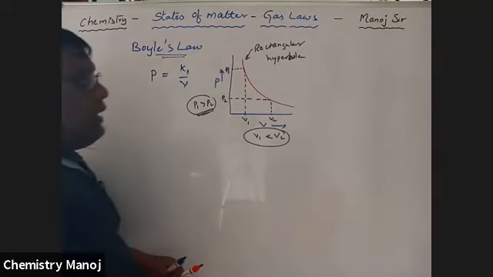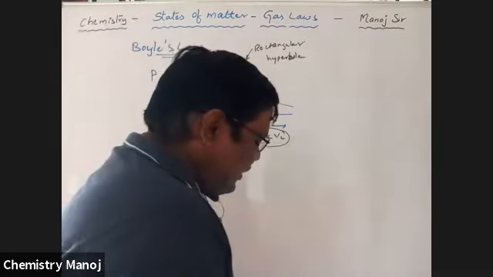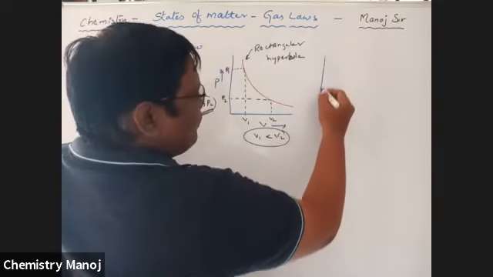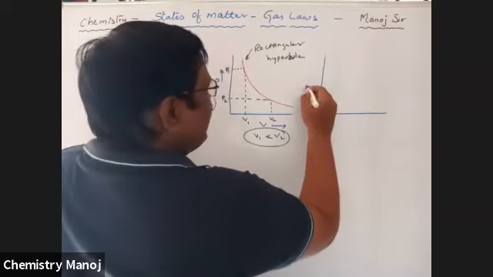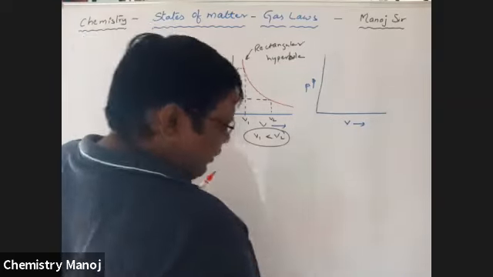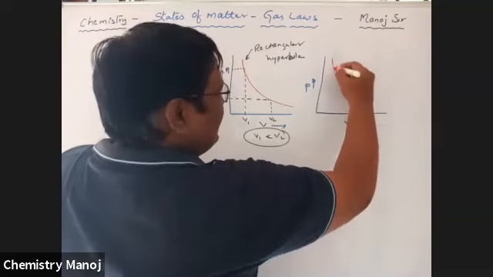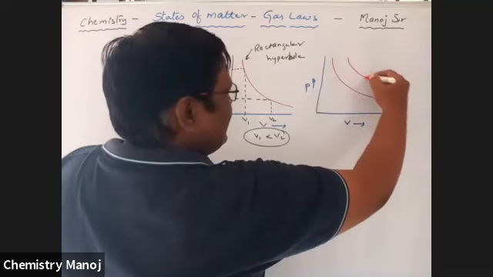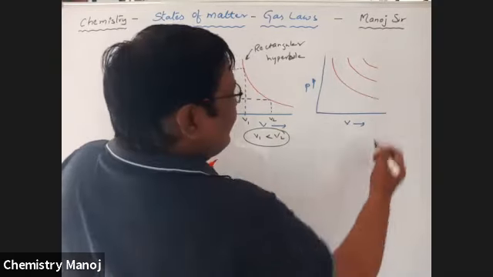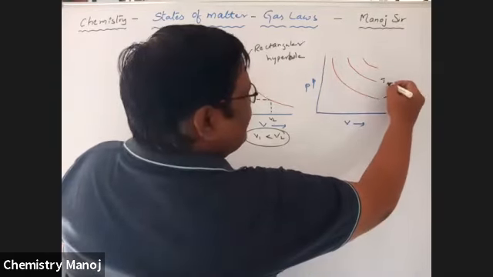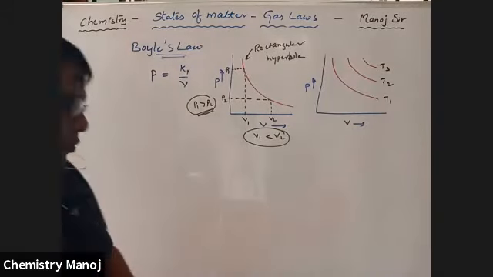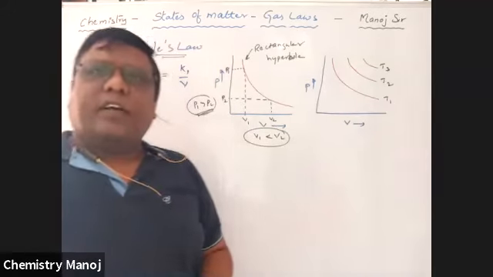Now I want to draw different constant temperatures. So that is the same graph, pressure on the y-axis, volume on the x-axis. Now I draw different curves. So this is the first one, this is the second one, this is the third one. That is at different temperatures. Let it be T1 constant temperature, T2 constant temperature, T3 constant temperature.